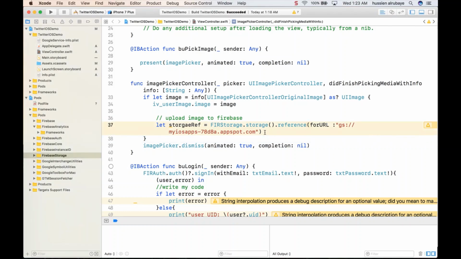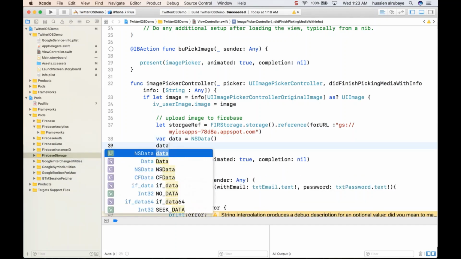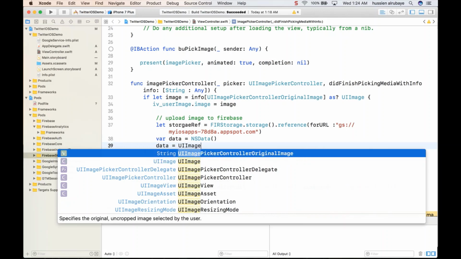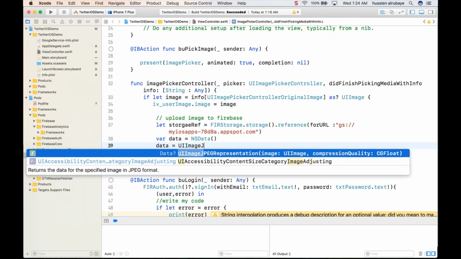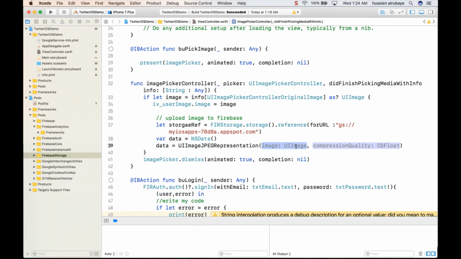Good. That's the first step. The second step, you say, hey, I have a variable named data, and this data will be NSData, because I need to convert these things to data. Then I say, hey, the data will be equal to UIImage JPEG representation. So I'm taking whatever image I have.